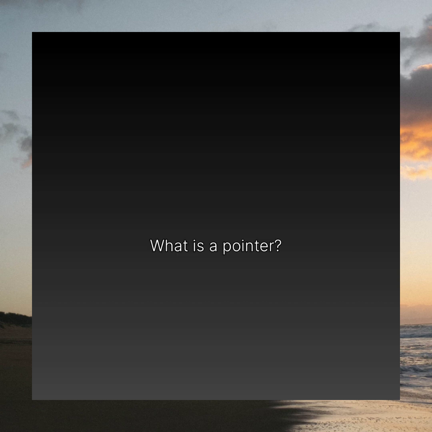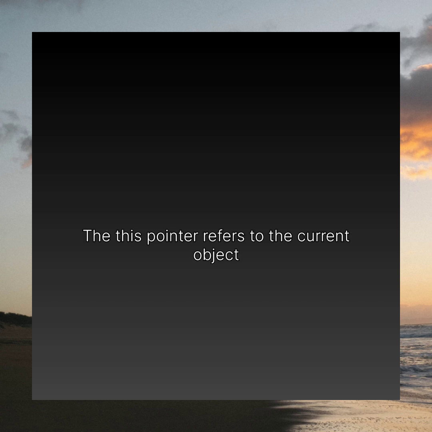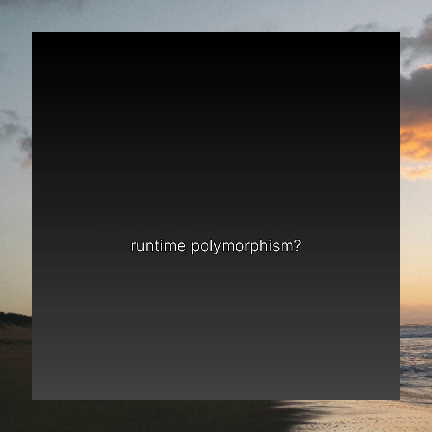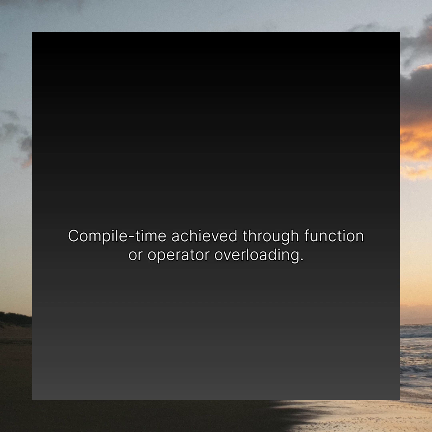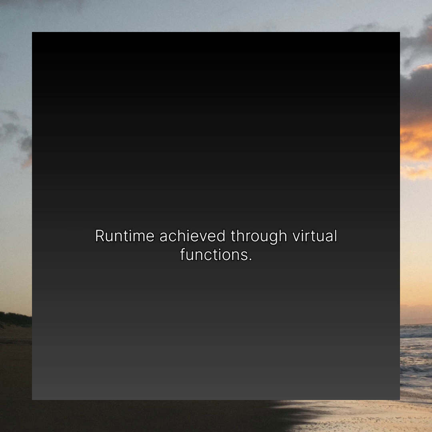15. What is a pointer? A pointer is a variable that stores the memory address of another variable. 16. What is the use of this pointer? The this pointer refers to the current object of the class. 17. What is the difference between compile time and runtime polymorphism? Compile time, achieved through function or operator overloading. Runtime, achieved through virtual functions.